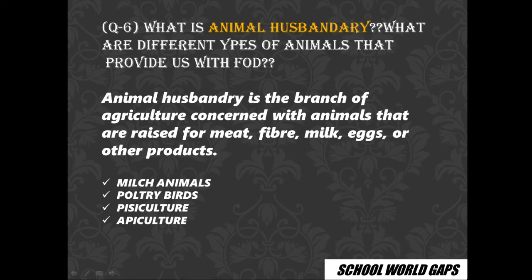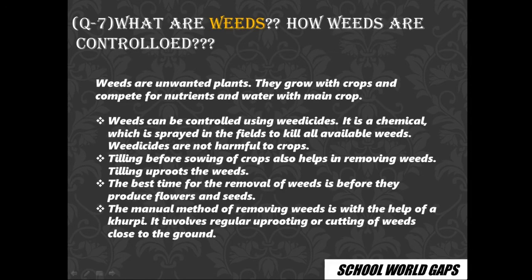Next is question 6. What is animal husbandry and what are different types of animals that provide us with food? Animal husbandry is the branch of agriculture which is related to animals that are raised for meat, fiber, milk and all the animal products. Examples include apiculture, related to bees, pisciculture, related to fish, then poultry, birds, and milch animals.